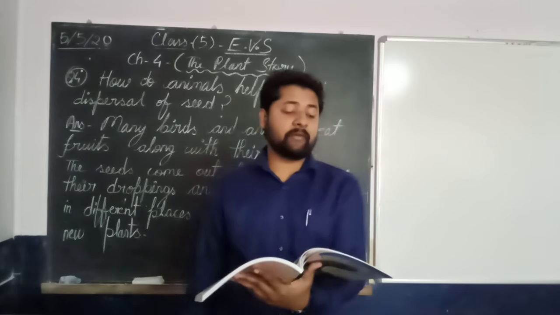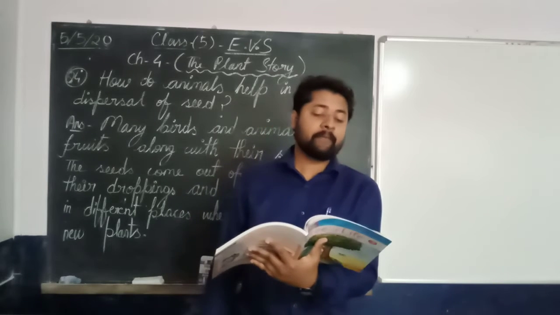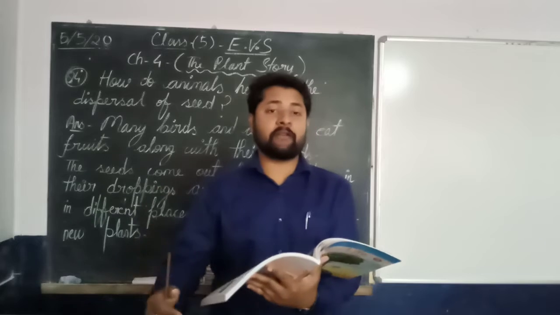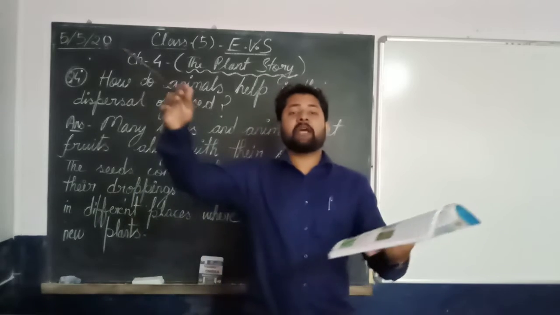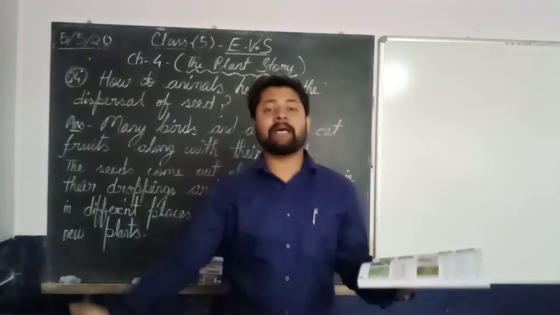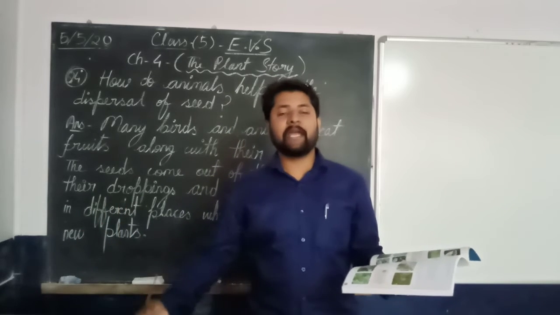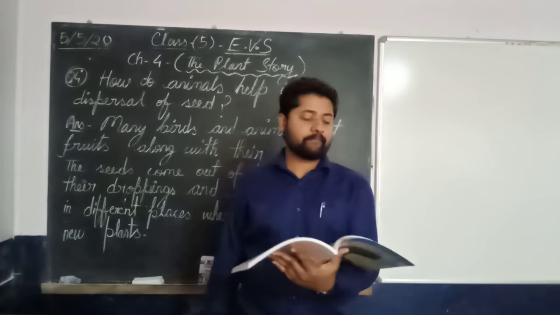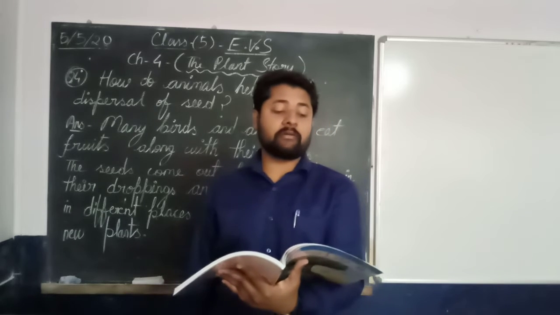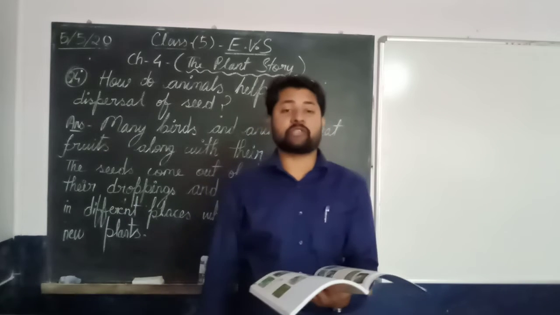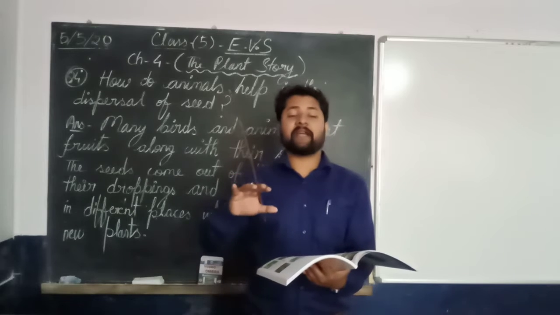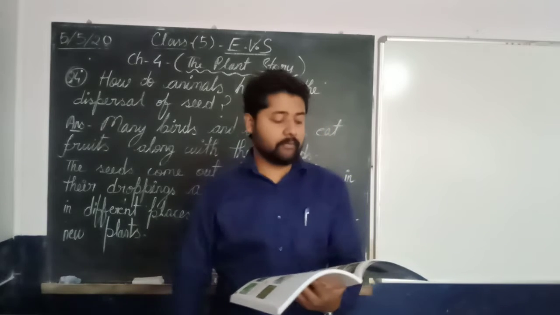Then growing plants from leaves, where bryophyllum, a special kind of plant, whose matured leaves fall on the soil, and after getting proper nutrition from the soil, grow into plants. Then growing plants from spores, where I gave you the example of mushroom.